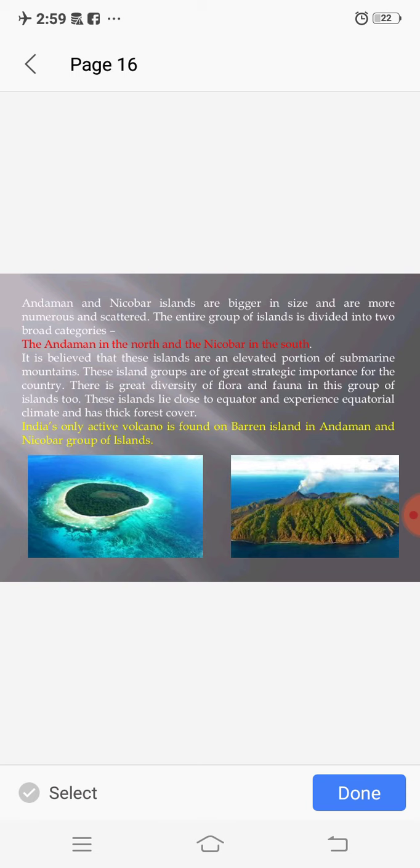Now the Andaman and Nicobar Islands. Andaman and Nicobar Islands comprise 572 islands. The total area of this island is 150 kilometers. Port Blair is the capital of these islands. The great diversity of vegetation and wildlife is found here. Active volcanoes are also found here.